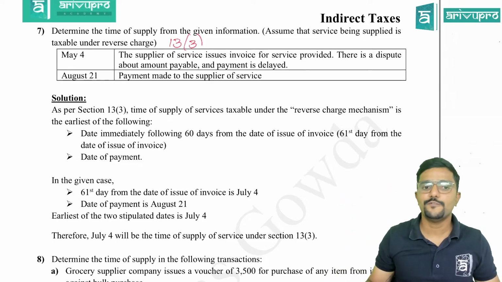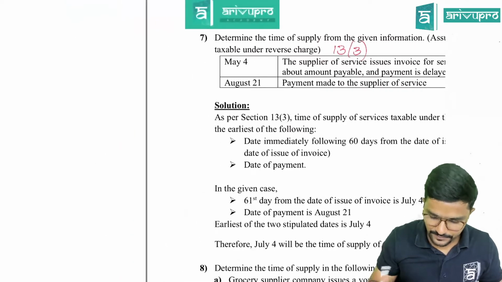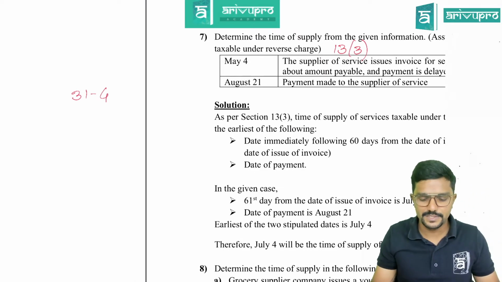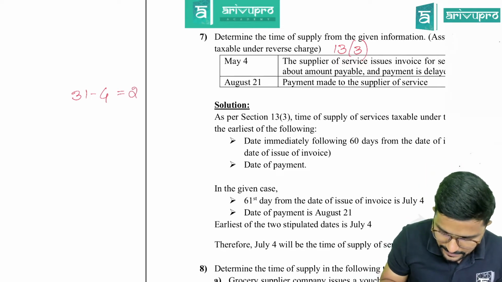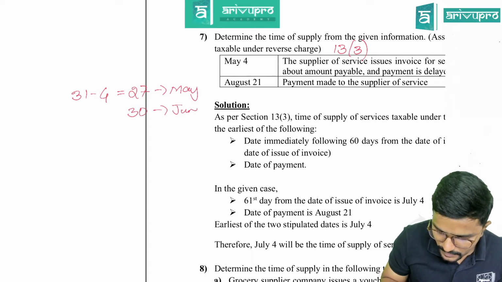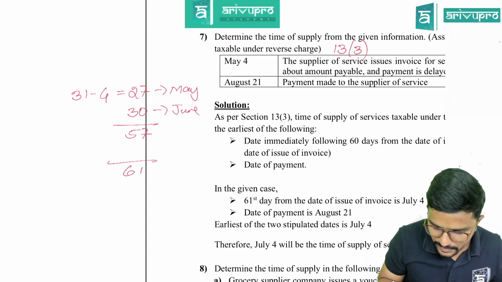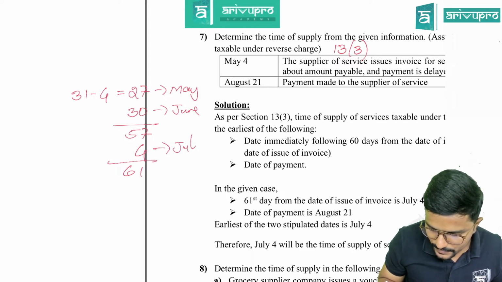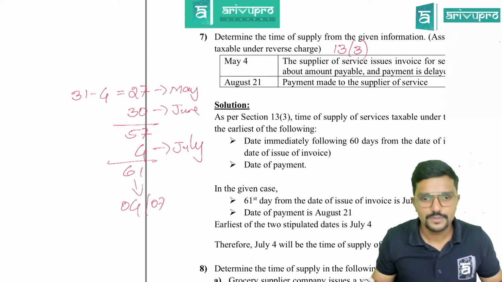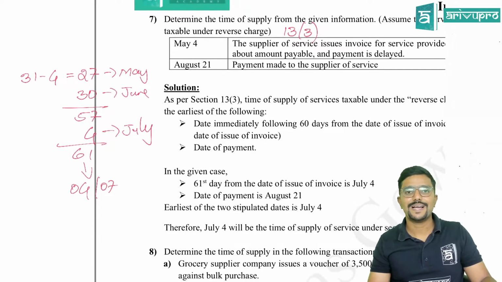Okay. So May 4th, we need to calculate the 61st day from that. How many days in May? 31 minus 4, including invoice date. So how many days? 27. So in May, 27 days. Next in June, how many days are there? 30 days. So totally how much you got? 57. But you need how much? 61. So remaining is how much? 4. So it is July 4. So the 61st day is July 4th, guys. Hope you guys understood the calculation.